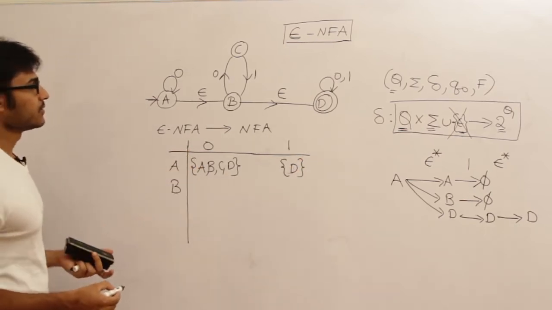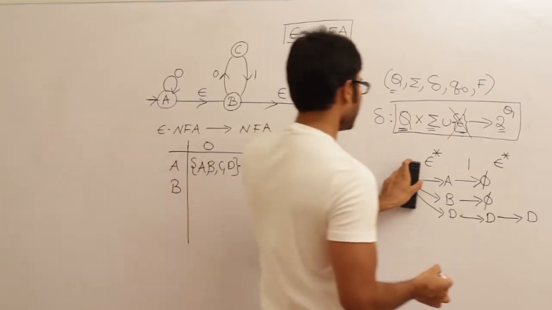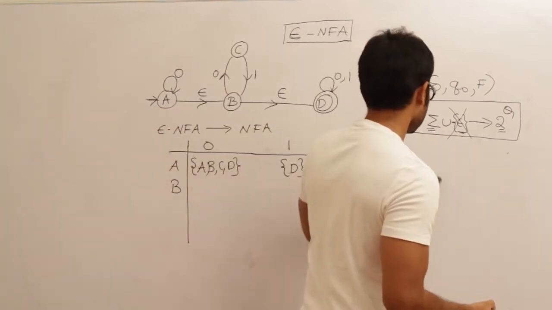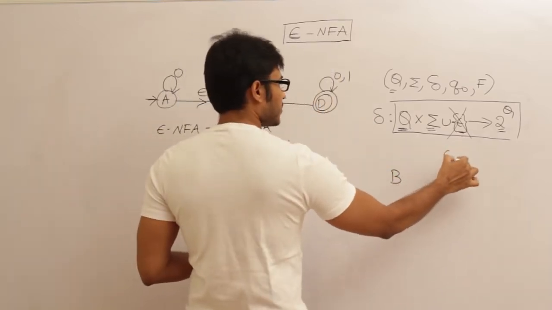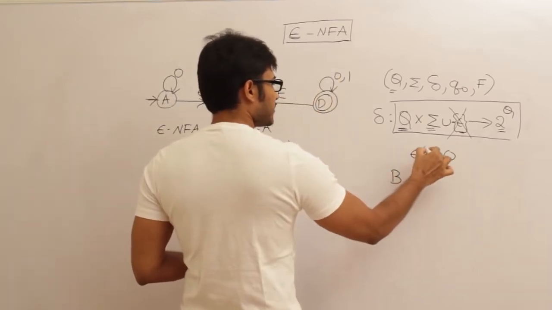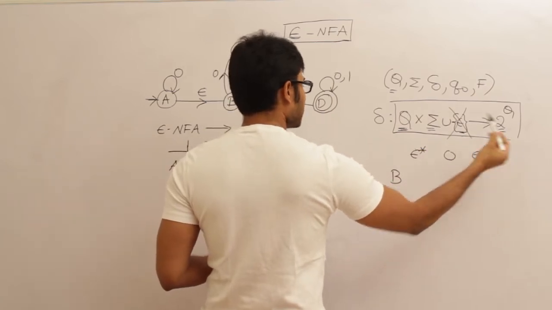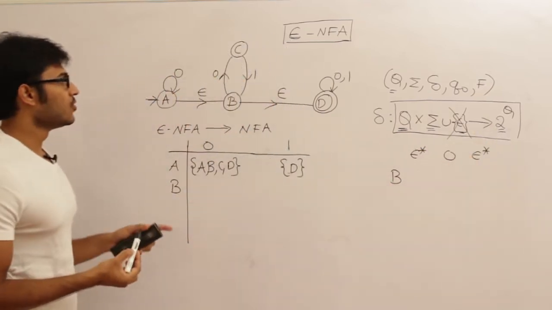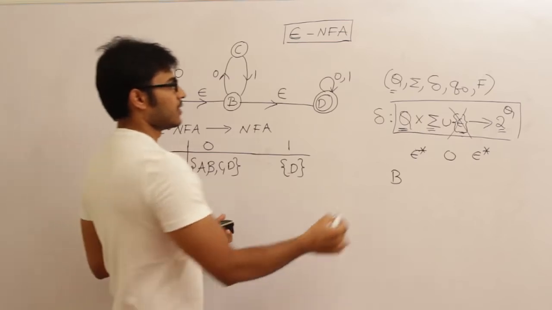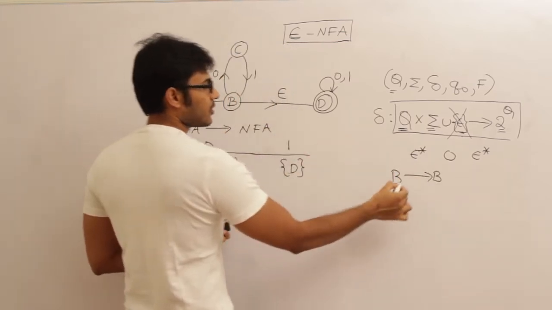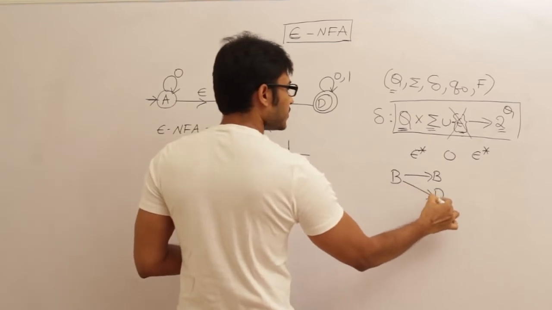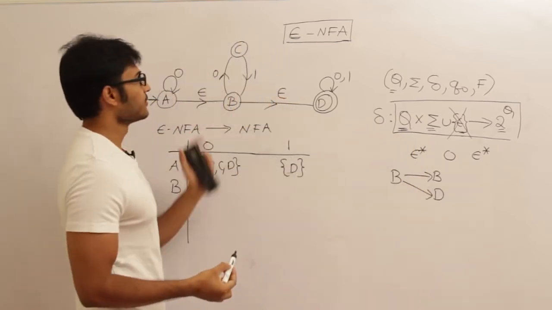In state B, I have to discuss about B on 0. Now I am in capital B and I have to discuss about 0. So I have to write epsilon star 0 epsilon star. Where does B go? Only on epsilons. It will either go to B directly or it will go to D. So it is going to B and D.